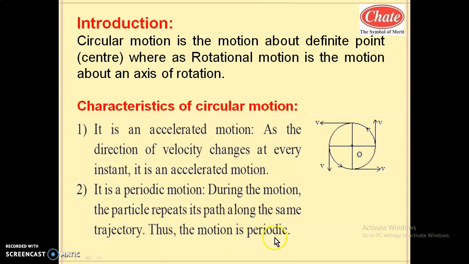Here the path is a circle. Thus the motion is periodic. So the particle repeats its path in equal interval of time, hence the motion is called a periodic one. It is repeated motion, it happens again and again. The motion which repeats again and again is said to be a periodic motion.